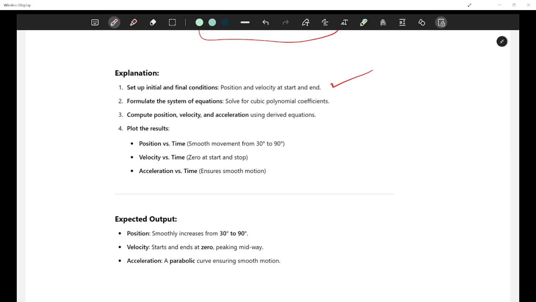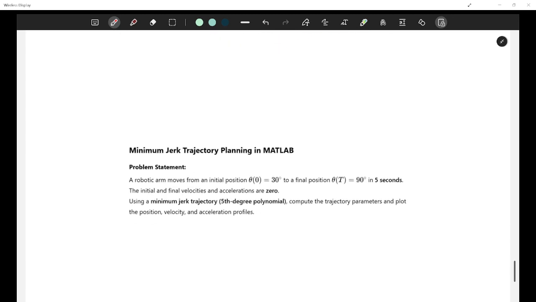You've also formulated a system of equations where you have solved for the cubic polynomial coefficients. You've computed the position, velocity and acceleration using the derived equations, and you have plotted all these results. So your expected output is your position should smoothly increase from 30 degree to 90 degree. Your velocity should start and end at zero, peaking midway. We'll see that. And acceleration should be a parabolic curve, ensuring a smooth motion. Okay. So I think this is what you got from there.